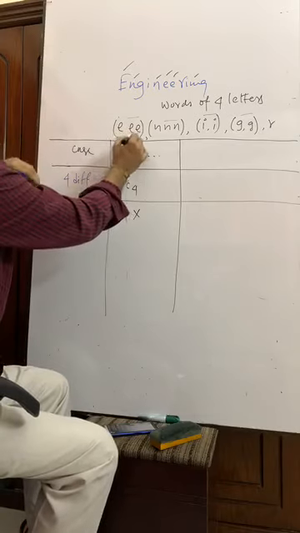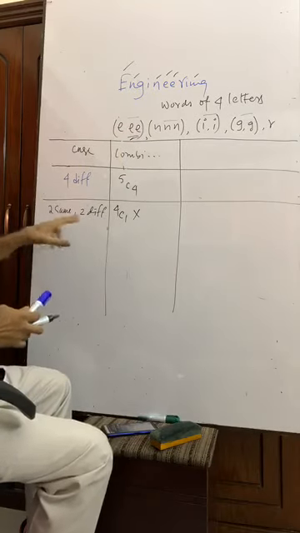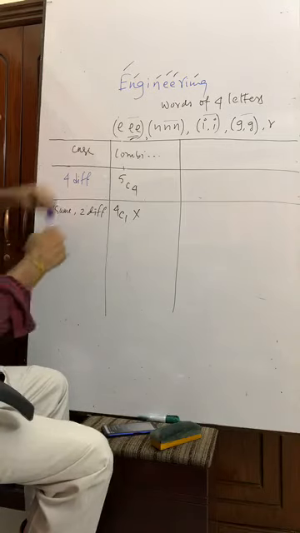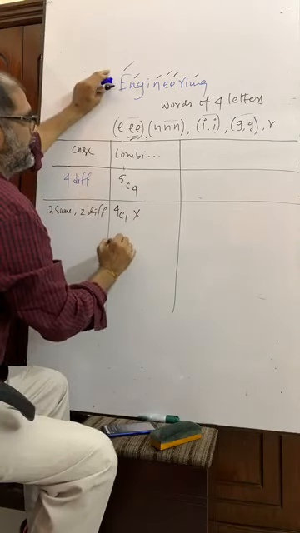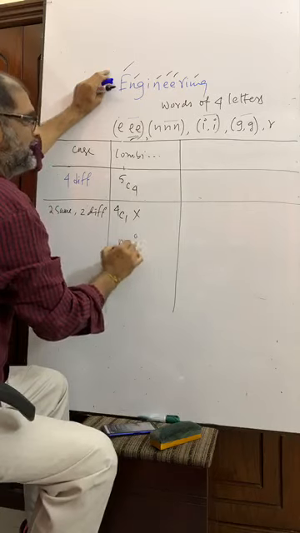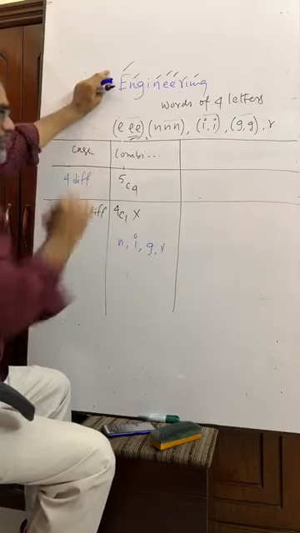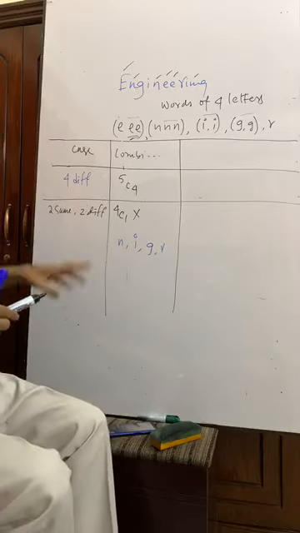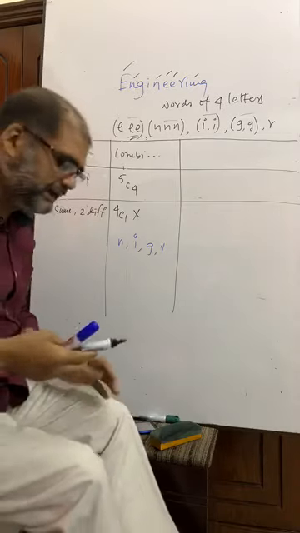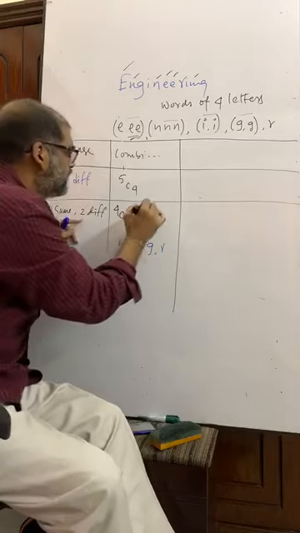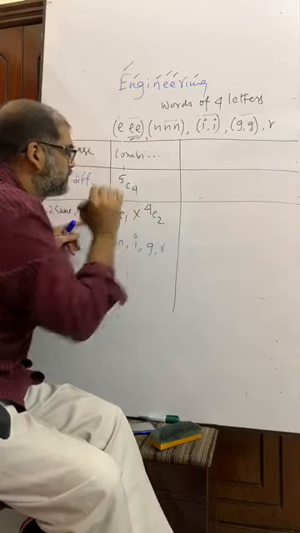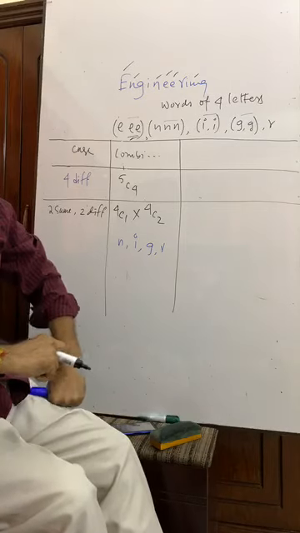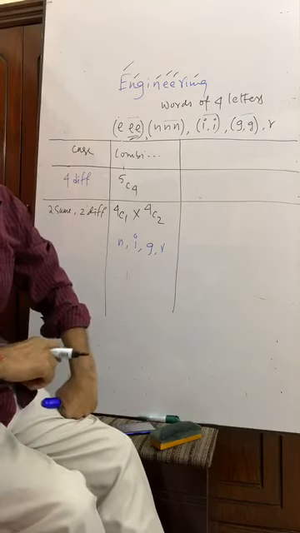Now we are left with N, I, G, R, these 4 different letters. Here it is written 2 different letters, and that can be taken in 4C2 ways.